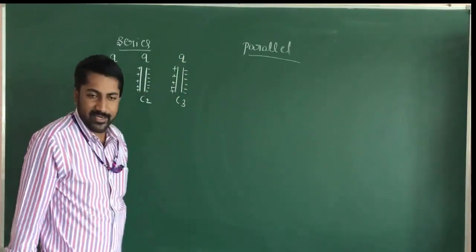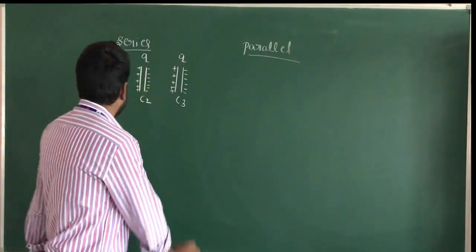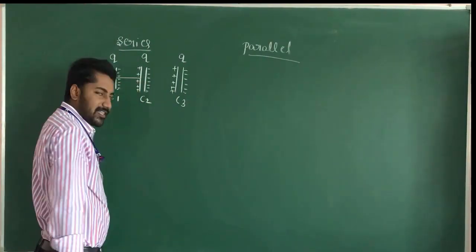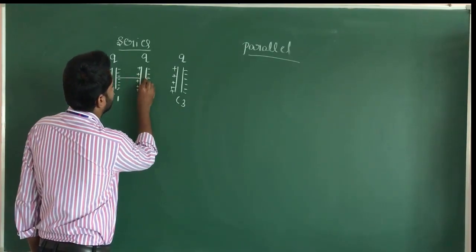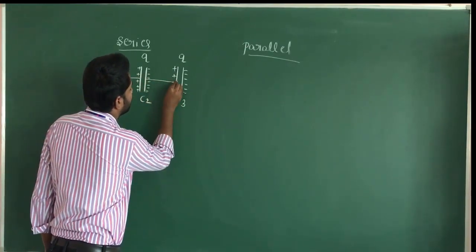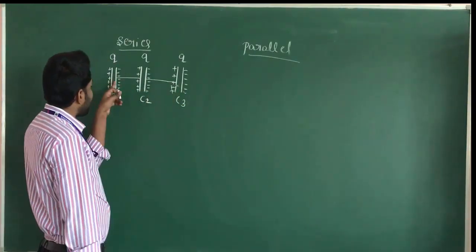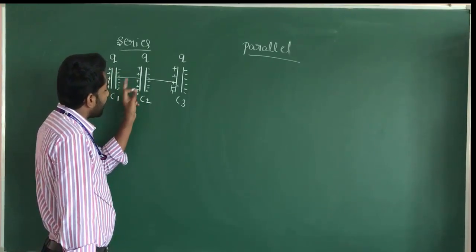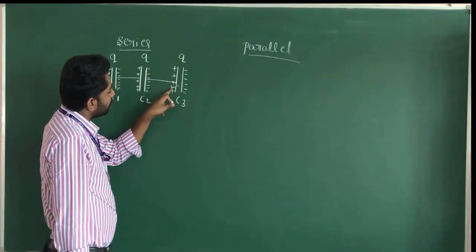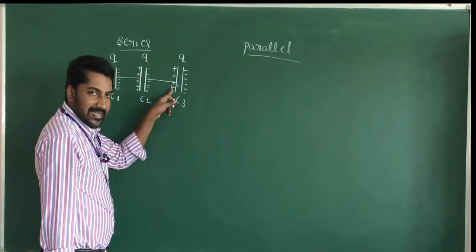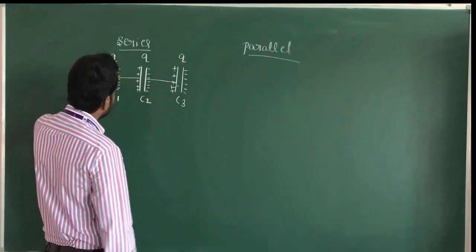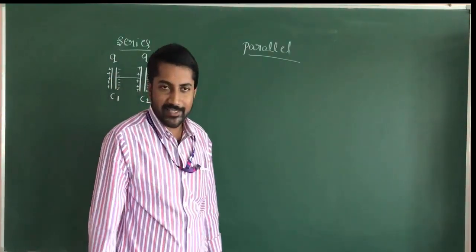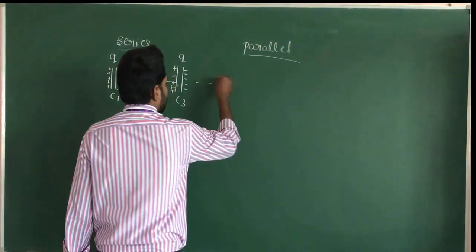Series combination means it is an end to end connection. The negative plate of one capacitor is connected to the positive plate of the next capacitor. Here also the negative plate of the capacitor is connected to the positive plate of the next capacitor. This is called series combination or end to end connection, and so on up to n terms.